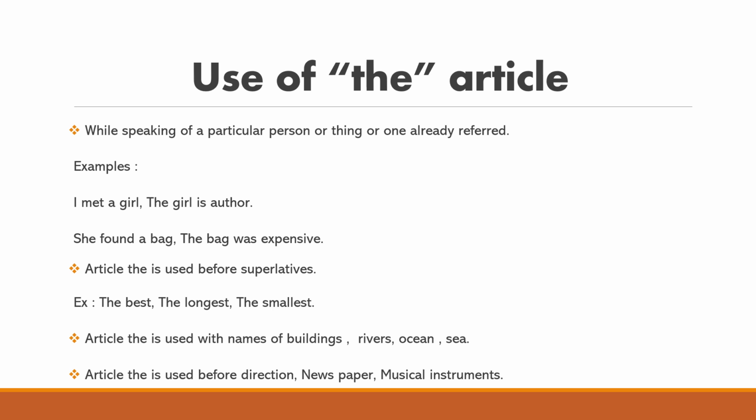Okay. Then come to the fourth point. Article the is used before directions. Direction means north, east, south, west. We say the north, the east, the south, the west. And newspapers like the Hindu, the Deccan Chronicle, like that. And musical instruments like the piano, the guitar.